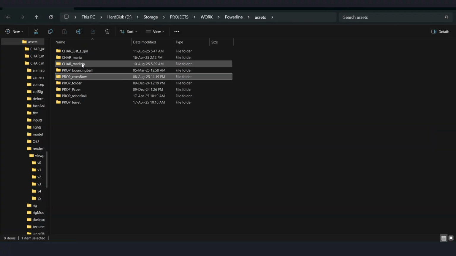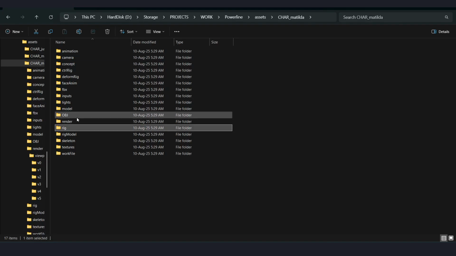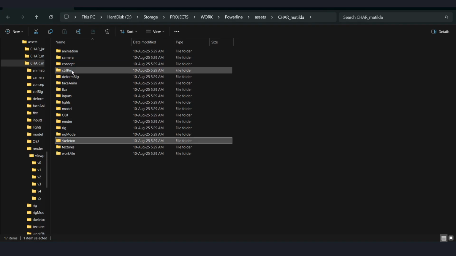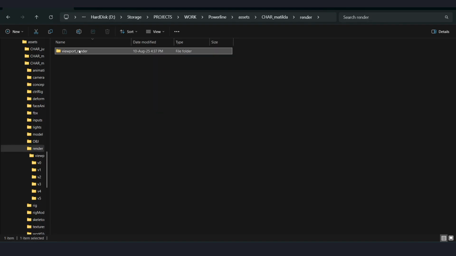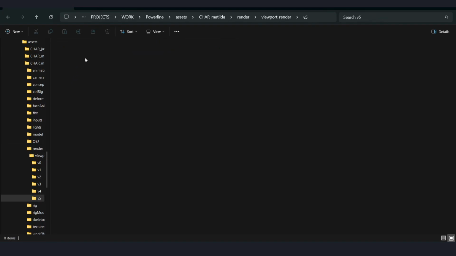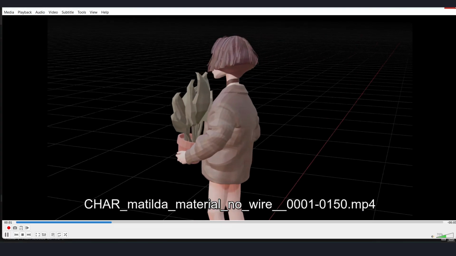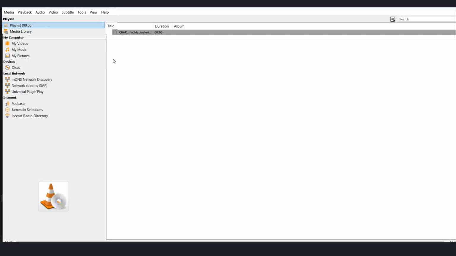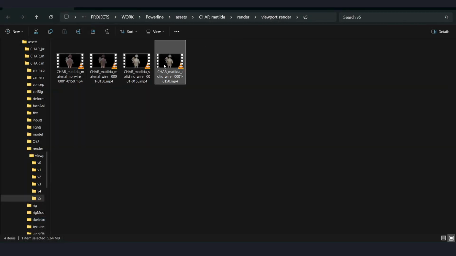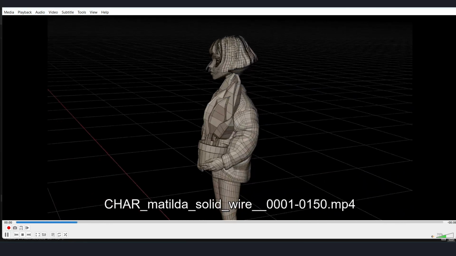Same thing with Matilda render. Version 5 is the latest one. Material without wireframe, with wireframe, solid with wire.